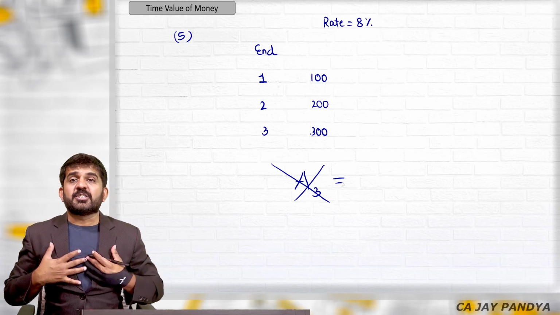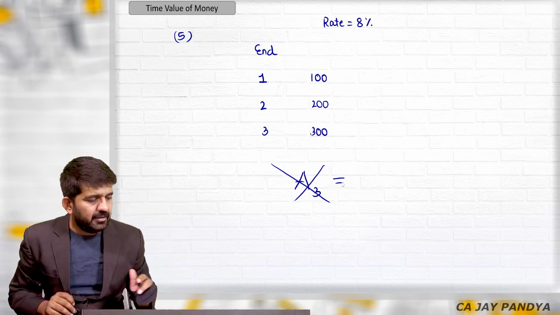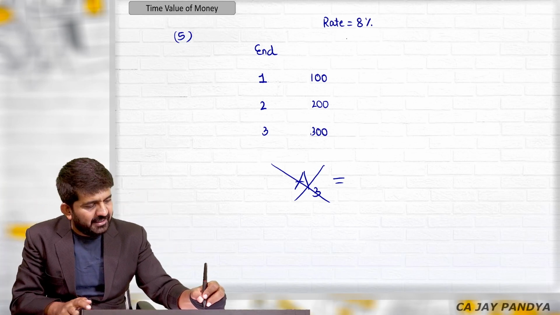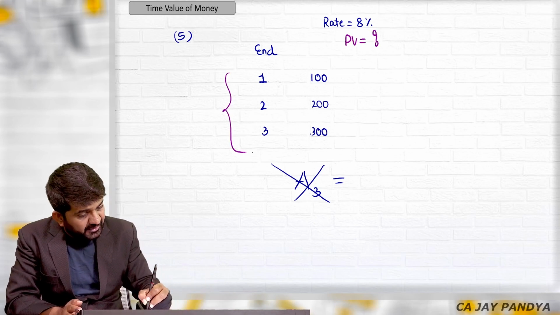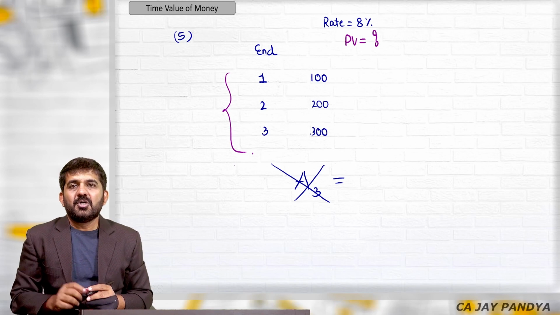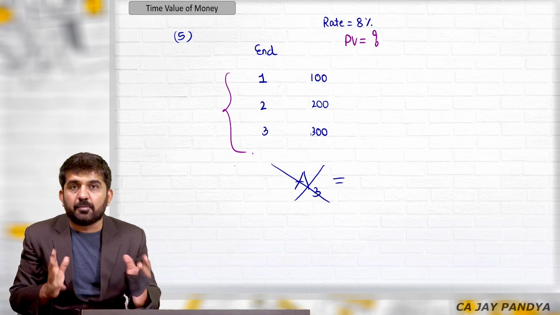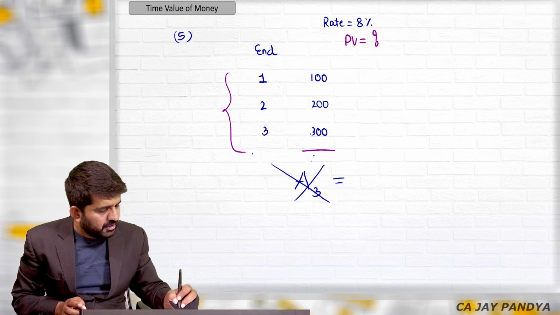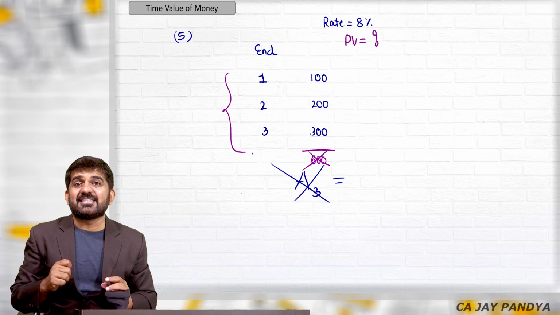I want to settle accounts today. I want to pay you everything today. What will be the present value of all this amount? What will be the value without interest? You will always give me a cash discount, but how much money do I need to pay you? 600? I will never pay you. I know finance. Pay as late as possible.